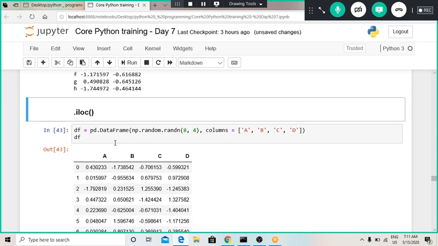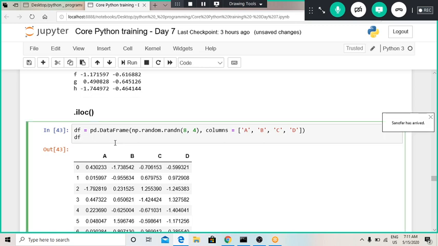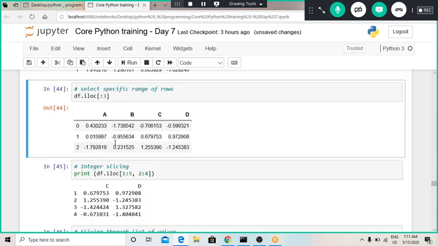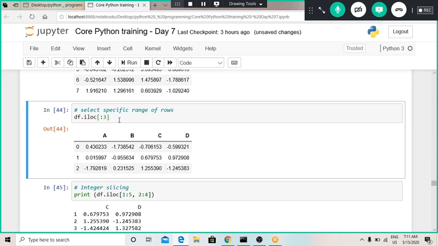Here we have defined a data frame with column names A, B, C and D, and now I wanted to extract only the top 3 rows. Here we have not defined any column positions.